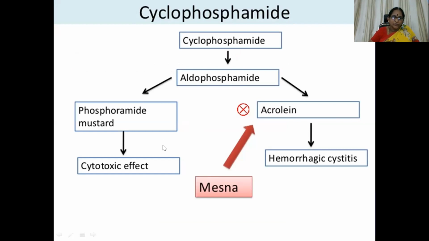Phosphoramide mustard gives the cytotoxic effect, whereas acrolein gives rise to hemorrhagic cystitis. This is toxic to the bladder, which is nullified by the administration of mesna, which we are going to discuss now.